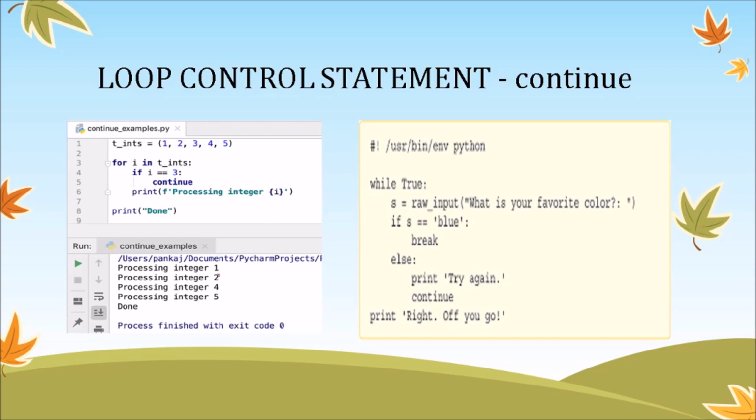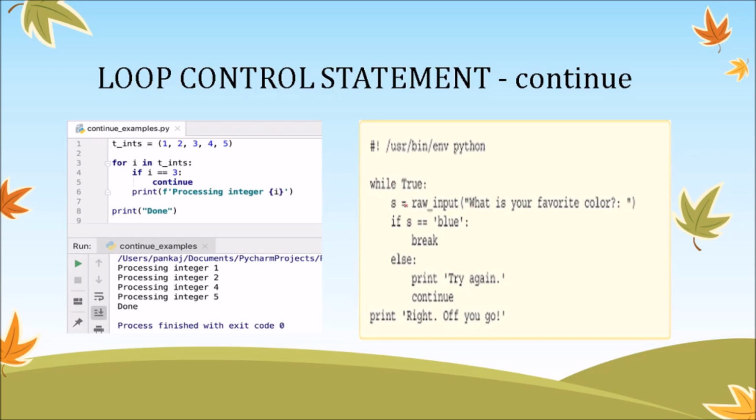So you get processing integer 1 as output, processing integer 2, processing integer 4, processing integer 5, and finally the statement out of the loop, that is done. We have skipped the printing statement for processing integer 3 when i equals 3 because of this continue statement.